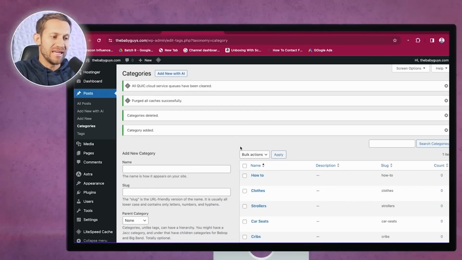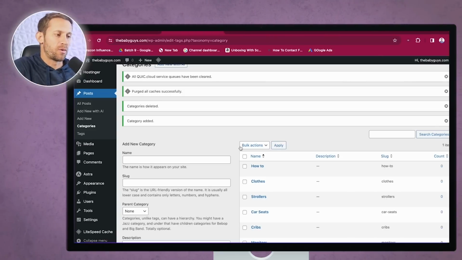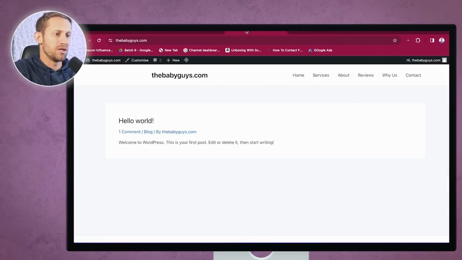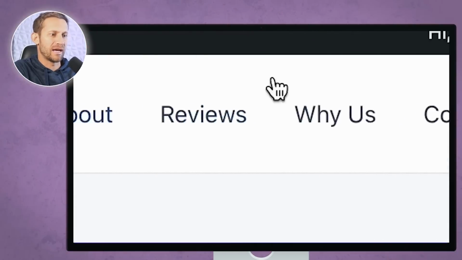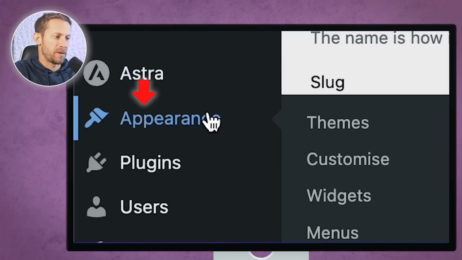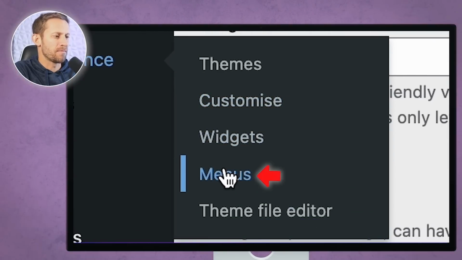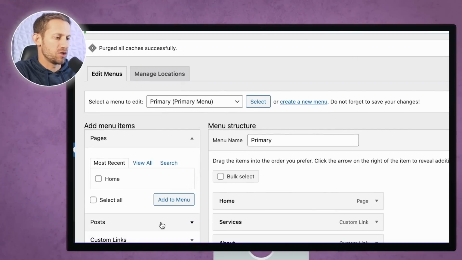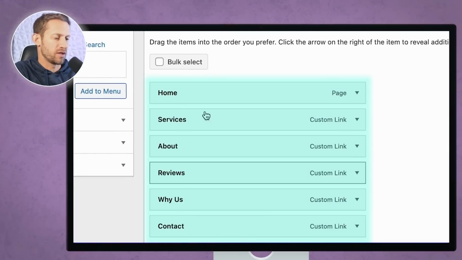So now we need to actually turn these into menu items. These are the categories of what we're writing, but now we want to turn these into menus so that they'll replace everything that we're seeing right here. The way we do that is we hover over appearance again, and we're going to go to menus right here, and you can see this is the current menu, what it's showing you right here.